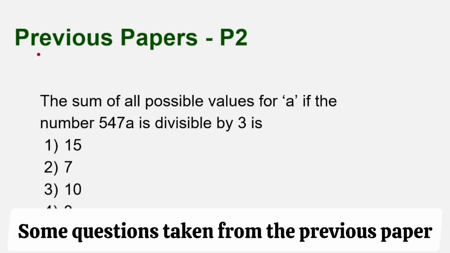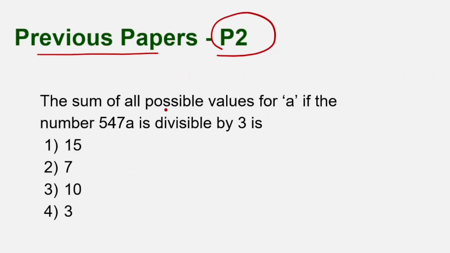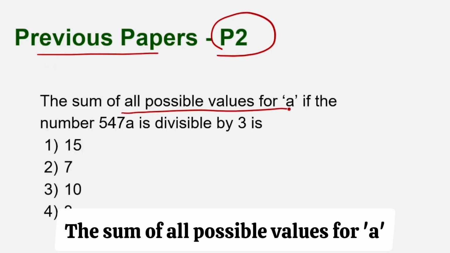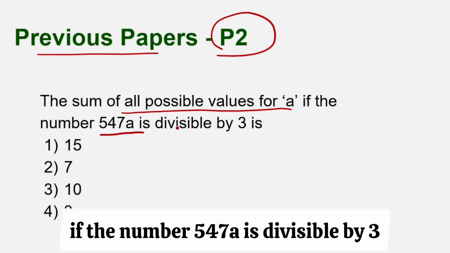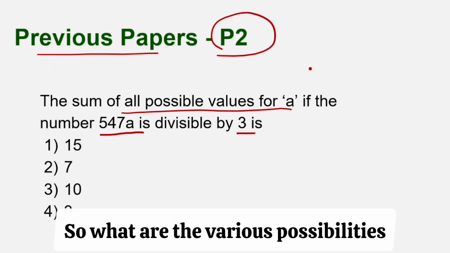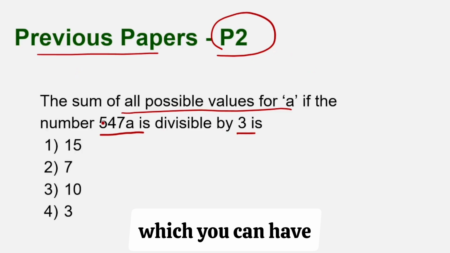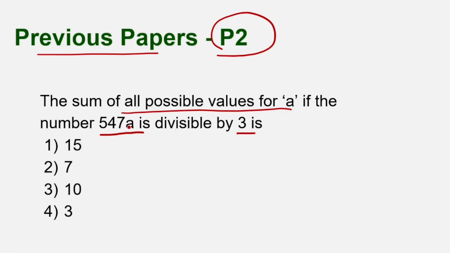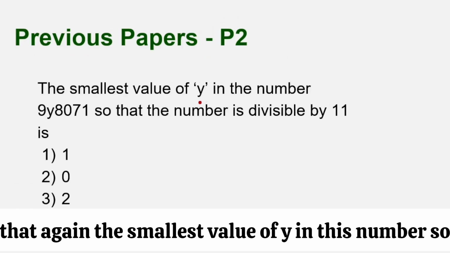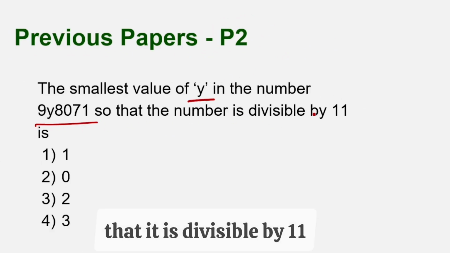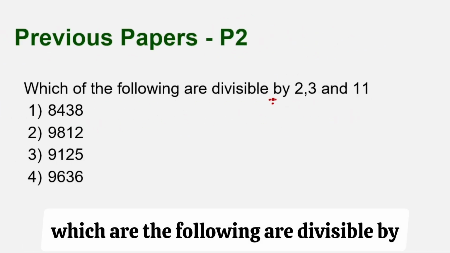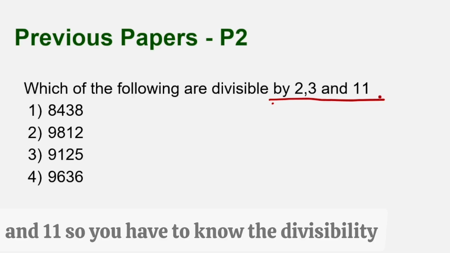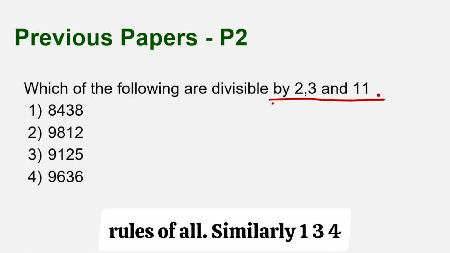Some questions taken from the previous paper. This is paper 2. The sum of all possible values for A if the number 547A is divisible by 3. So what are the various possibilities which you can have? 547 and that digit A will be divisible by 3, and you have to find the sum of that. Again, the smallest value of Y in this number so that it is divisible by 11. Which of the following are divisible by all these three numbers, 2, 3 and 11. So you have to know the divisibility rules of all.